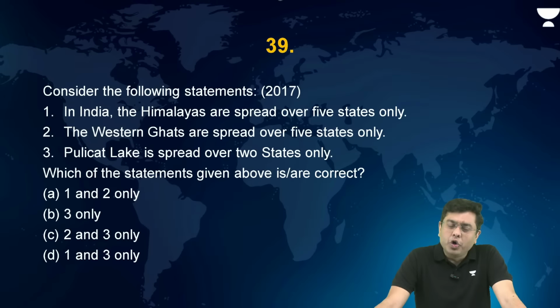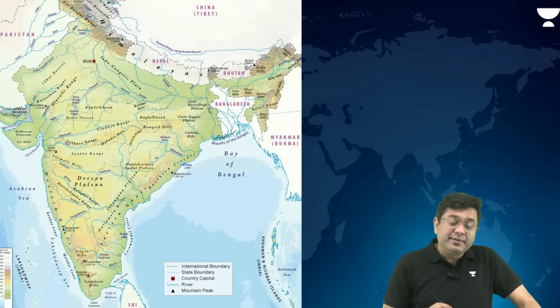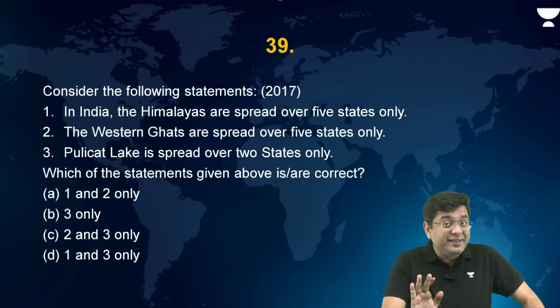Consider the following statements. In India, Himalayas are spread over 5 states only. The Western Ghats are spread over 5 states only. Pulicat Lake is spread over 2 states only. Which of the statements given above is or are correct? Think about it. When you talk about the Himalayas, this was a question asked in 2017.